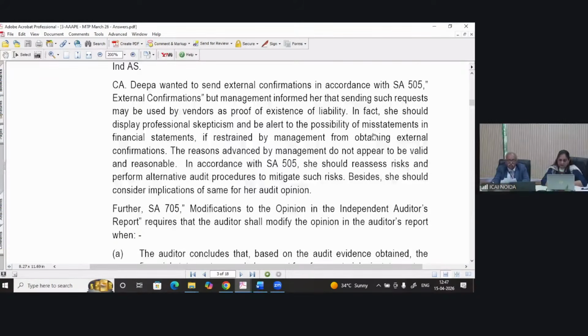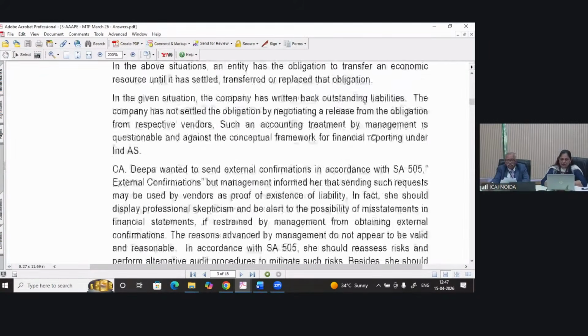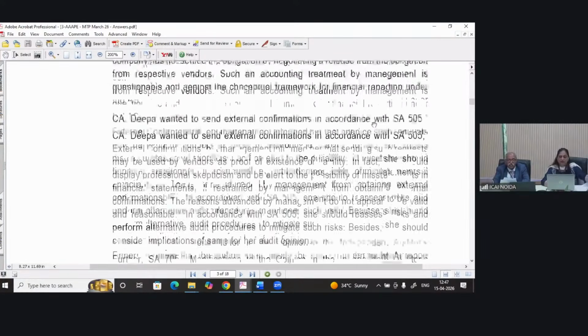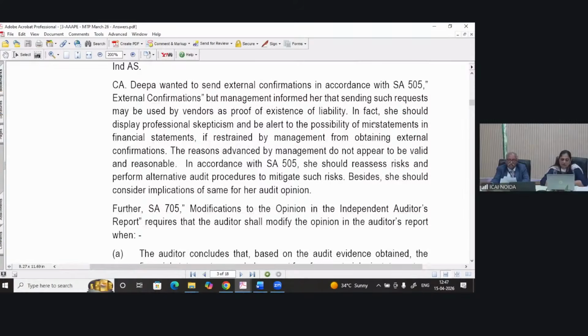So in the given situation, the company has written back outstanding liabilities. The company has not settled the obligation by negotiating a release from the obligation with the respective vendors. Look, the same thing is written that I was telling you. So such an accounting treatment by management is questionable because management is acting unilaterally. It is questionable and against the conceptual framework for financial reporting under Ind AS.